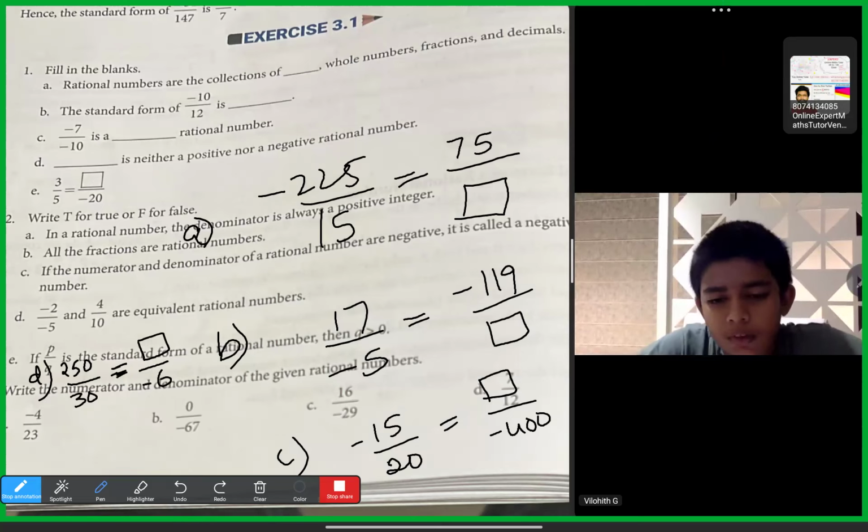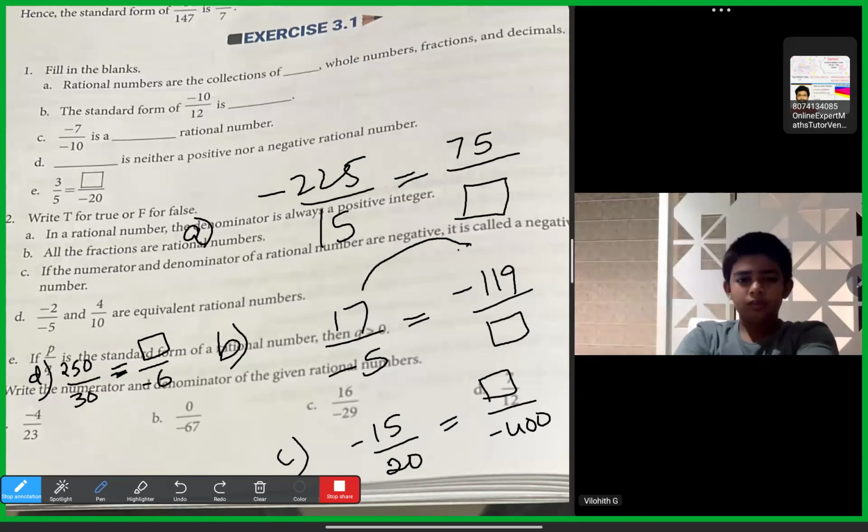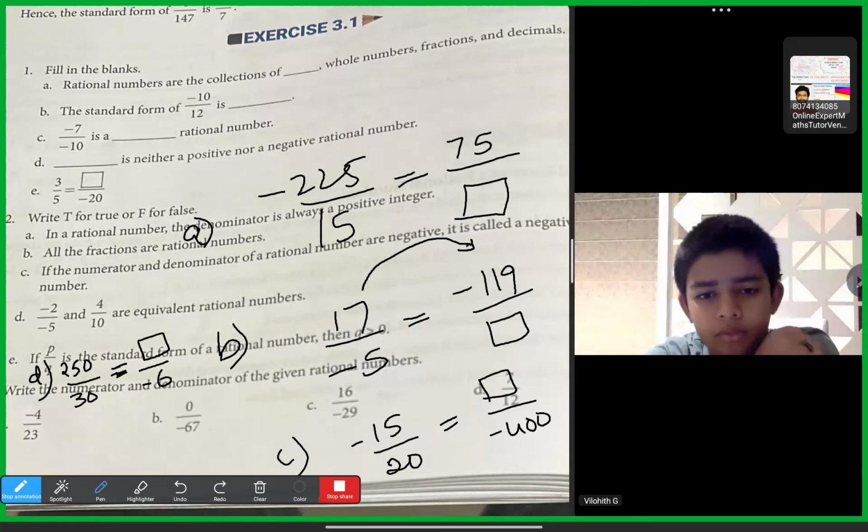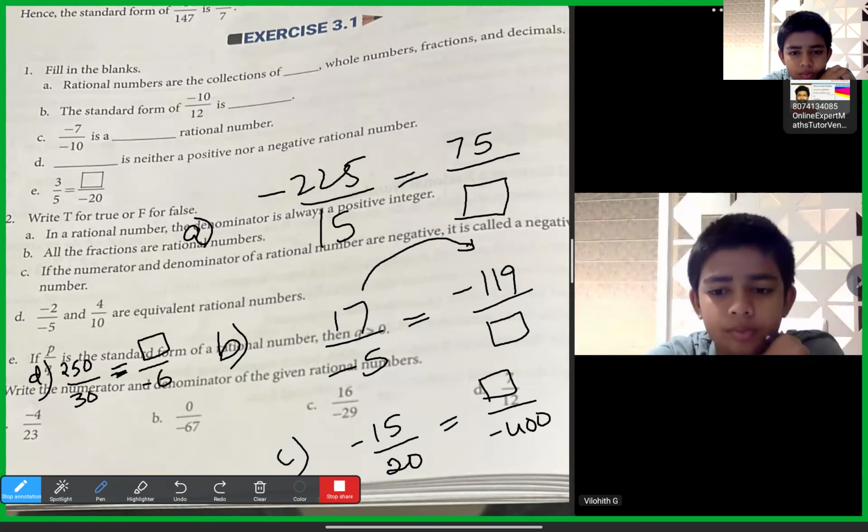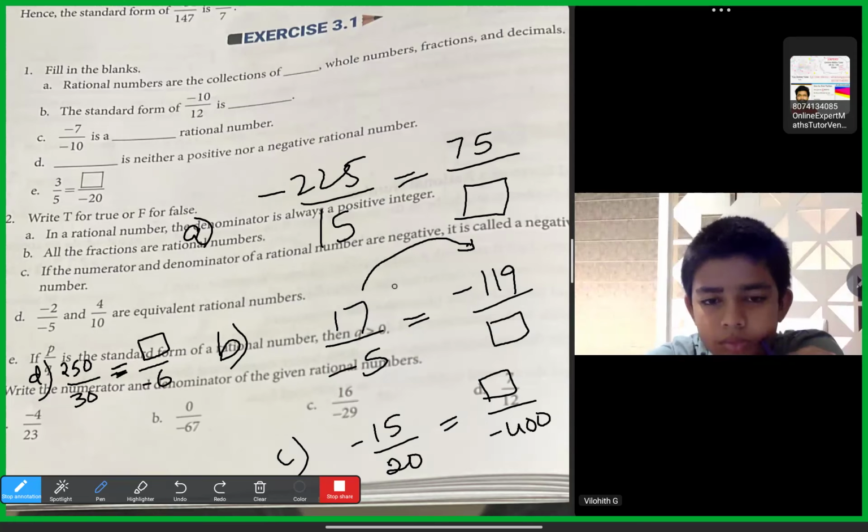Okay, sir. So how to check it without confusion: 17 became 119, so it multiplied. But after knowing that it is multiplied, you have to check the sign immediately below. How much is it multiplied? 7. But plus 7 or minus 7, you have to check it in this chapter. Okay, sir. So 17 originally is plus, it became minus. So after knowing that it is multiplied with 7, you need to check the sign and then we should confirm that it is multiplied with minus 7, because 17 into minus 7 is minus 119.